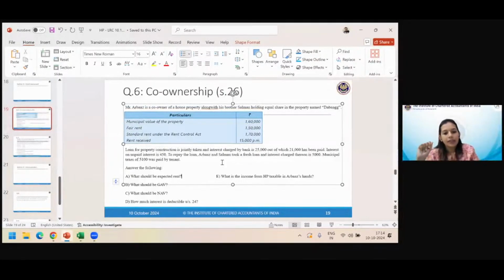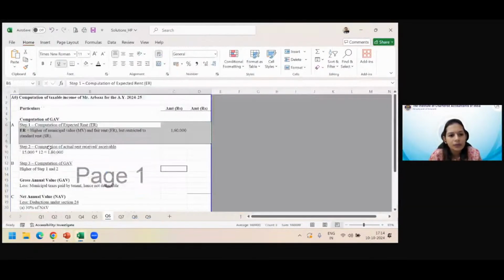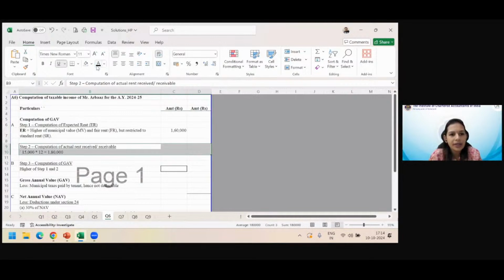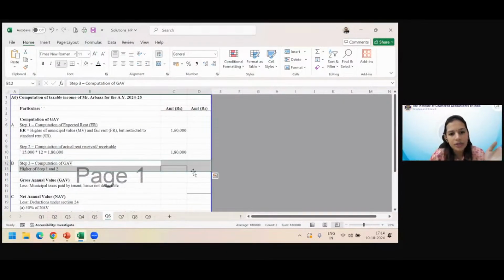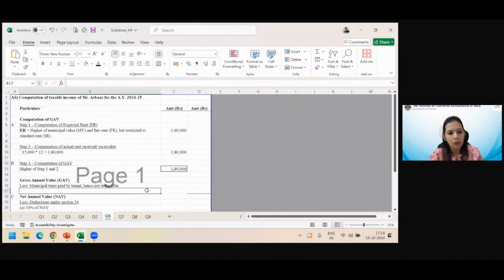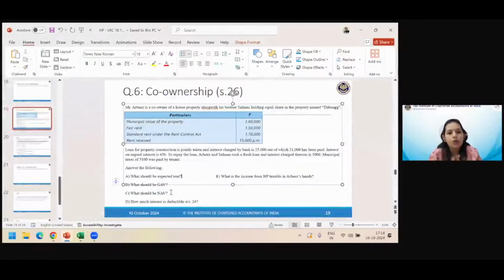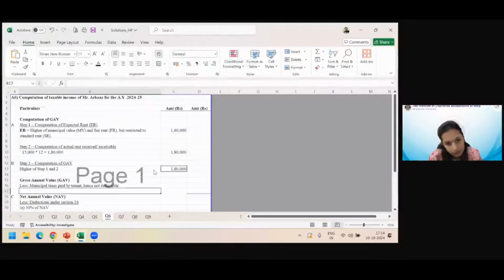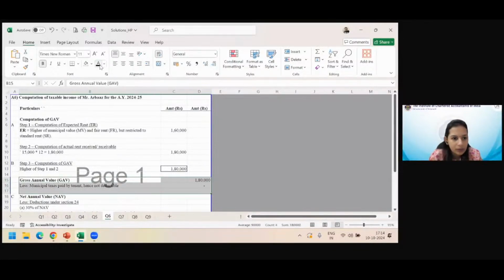Okay. All right. What should be the GAV? 1,60,000. 1,80,000. What is the actual rent? 1,80,000. Actual rent is higher. So GAV is higher of the two, there is no case of vacancy, so we don't have to apply too much of head. Just do higher of these two, which is 1,80,000. So you've got the second answer also. What should be the NAV? 1,80,000. Municipal taxes paid by the tenant are not deductible. So NAV is also 1,80,000.